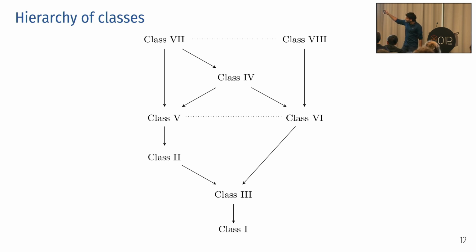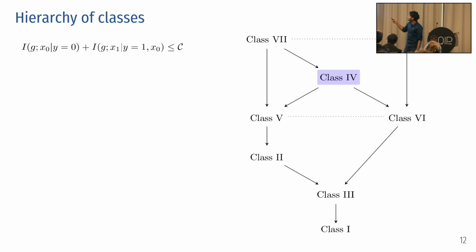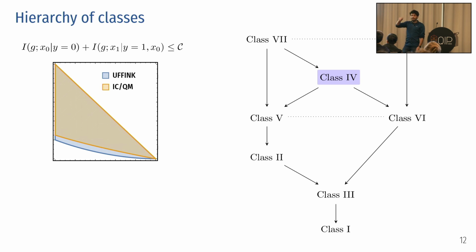But for the bold lines, this is how we would read it. You start at some point, and if you are up in the hierarchy, the lower classes are implied by the higher one, and within a hierarchy, every function would have the same communication complexity. So for example, consider class 4 from before. This is just the index class or the IP or the disjointness class, same thing. We can take it and then again plot some regions in the correlation space. And in this case, we exactly recover the quantum set.